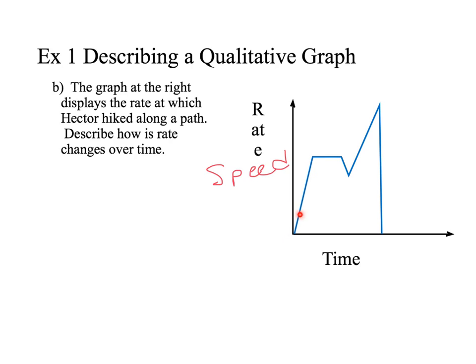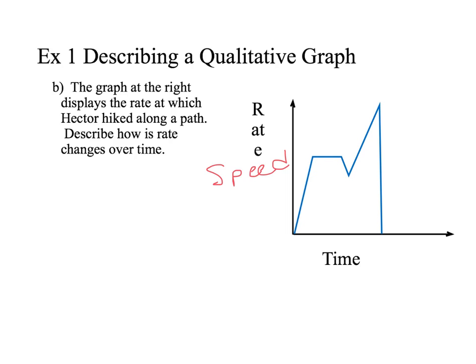It just means that Hector's moving relatively fast. Maybe he's jogging. Then this flatline piece right here, you notice how his speed stays the same. So he's going at a constant speed there. He's walking at a constant pace. He's not stopped. He's just walking at a constant pace.